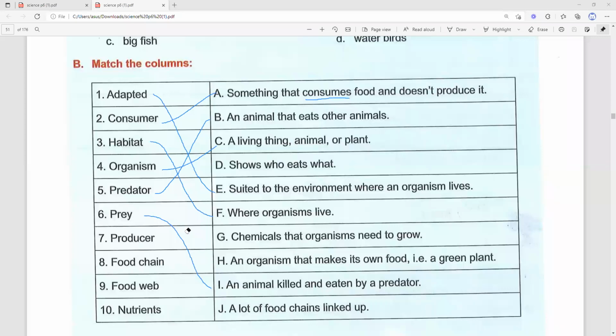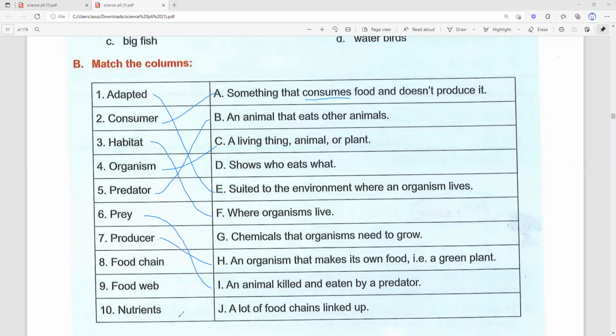Okay, let's do it properly. Okay, hold on. Okay, so producer, let's draw. Okay, producer, an organism that makes its own food. Okay, number 8, we have food chain.